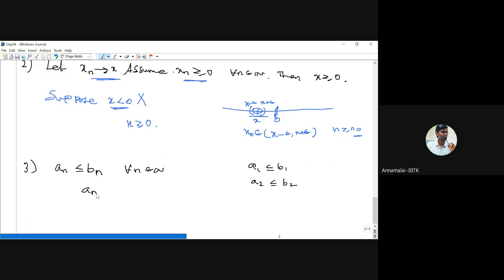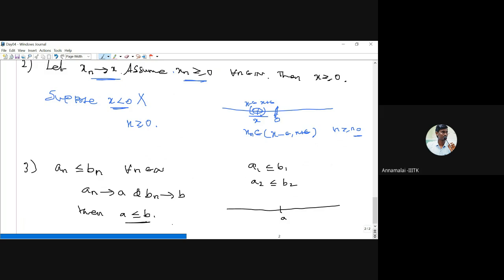And suppose an converges to some point a and bn converges to some other point b. Then what can you say about a and b? The result says a should be less than or equal to b. Okay, so we can easily look at it. If you draw the graph, mark some points a and b. So a is here. Suppose we have to prove this.